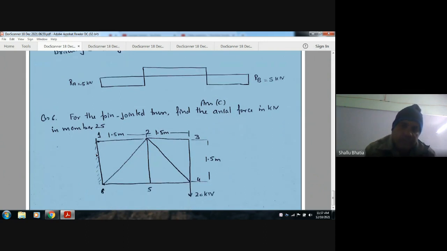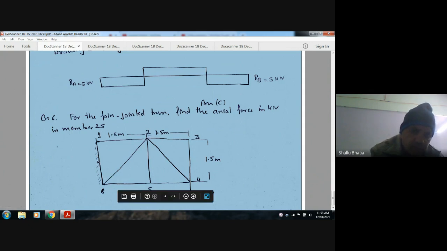for the pin jointed truss, find the axial force in kilonewton in member 25. So this is member 25, and this is 26 and this is 24. This is 43 and this is 54. This is 56, 12 and 16.